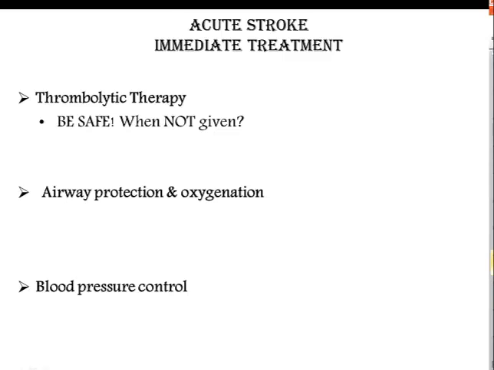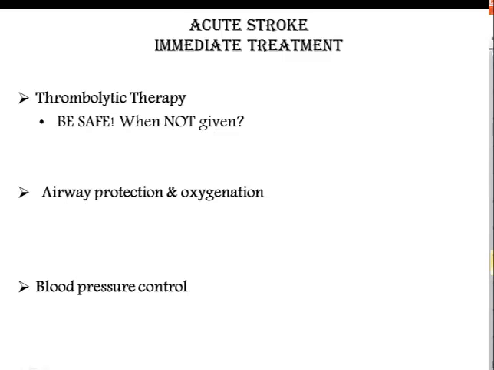Thrombolytic therapy is the administration of recombinant tissue plasminogen activator, rt-PA, within 3 hours of the stroke onset. It is important to do a quick CT scan to see if it is a clot or a bleed. TPA is associated with increased risk of reperfusion injury. It is a risk versus benefit. Remember that in the first 3 hours, there is a risk of bleeding. So be safe. Be attentive to contraindications. And when are anticoagulants not given? Any patient with a hemorrhagic stroke.